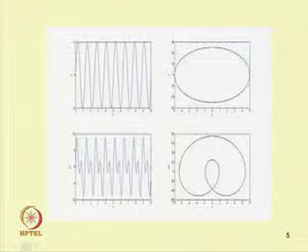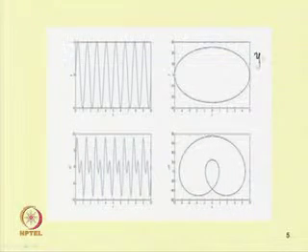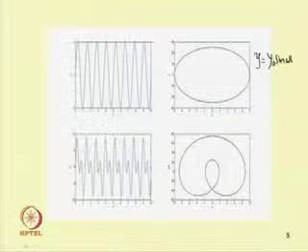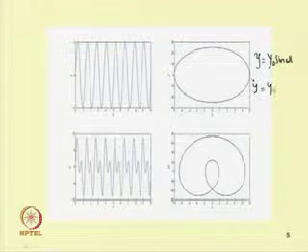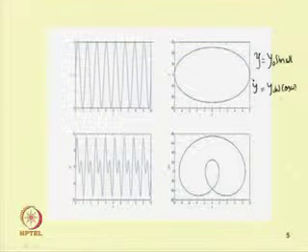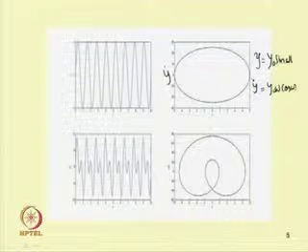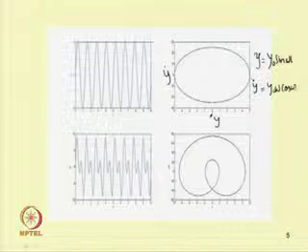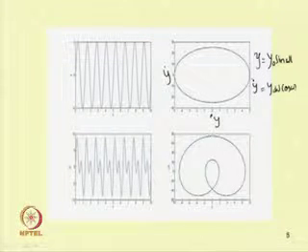For example, if y equal to y0 sin omega t, then its velocity y dot will be equal to y0 omega cos omega t, and if you plot y dot versus y, one gets a closed orbit.